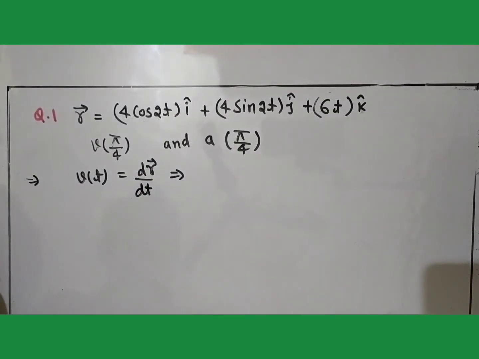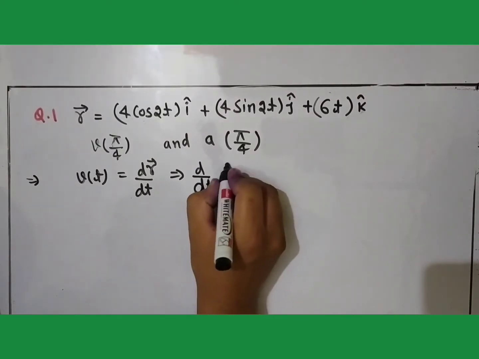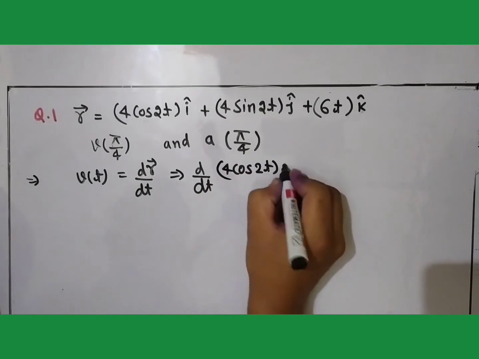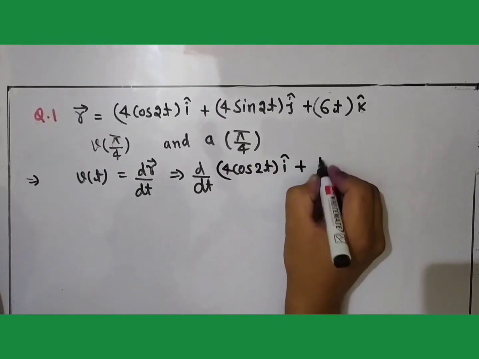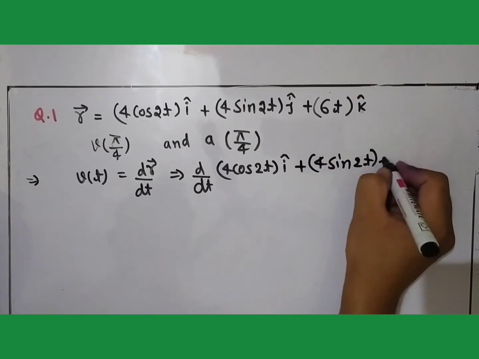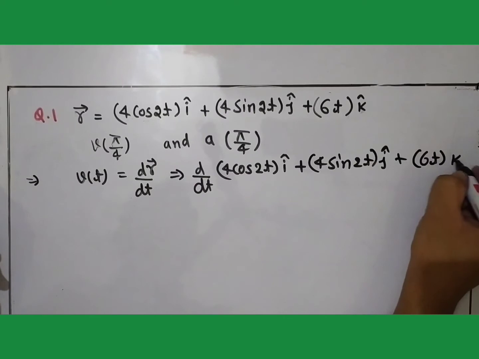Directly, it will become d/dt of 4 cos 2t i cap plus 4 sin 2t j cap plus 6t k cap.